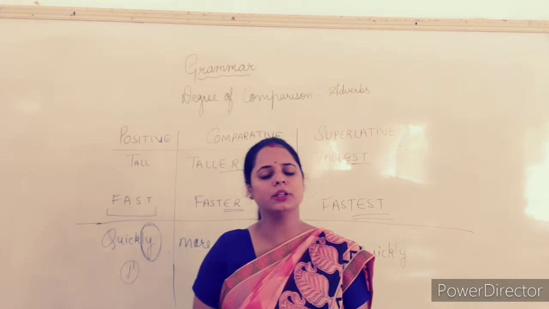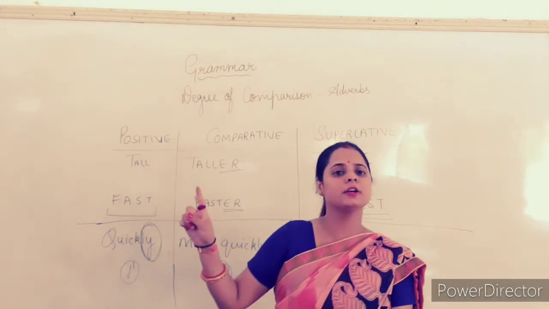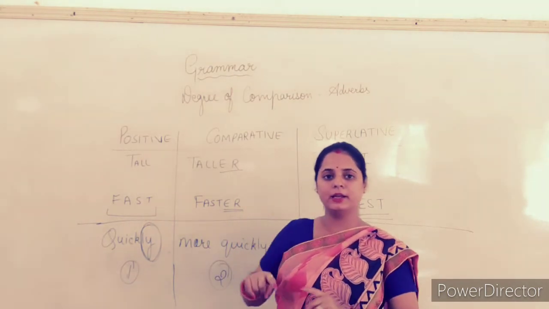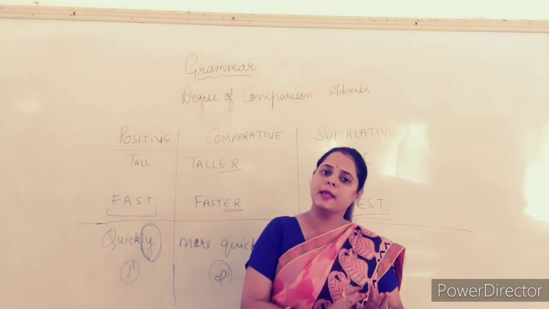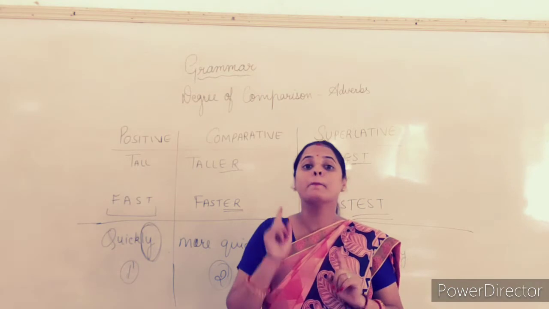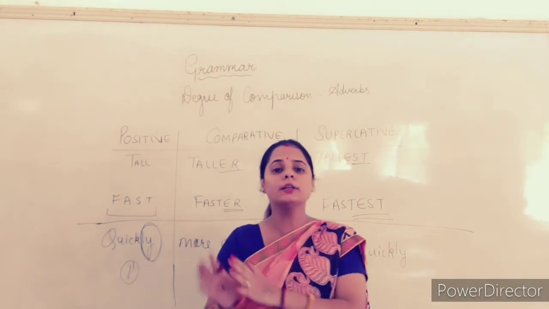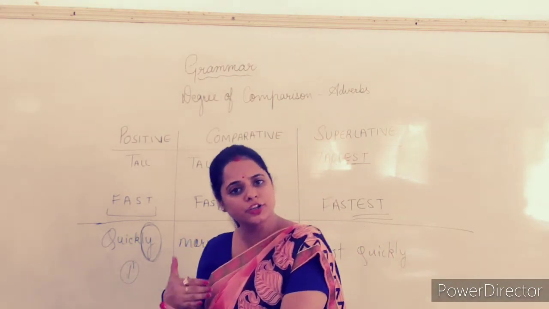What is the action? The action is that they are running quickly. How are they running? First girl is running quickly. Second is running more quickly. It means that second girl is compared with first girl. The action is the same. The action is constant, that all the three girls are running quickly. But how is the action taking place? What is the parameter of the action? How is the degree of the action changing?